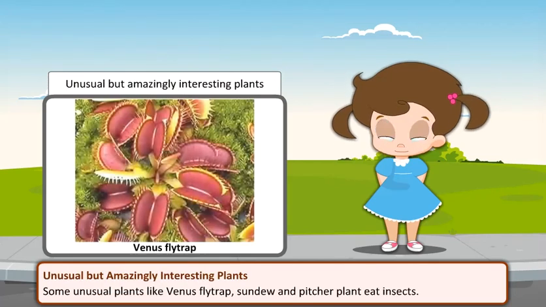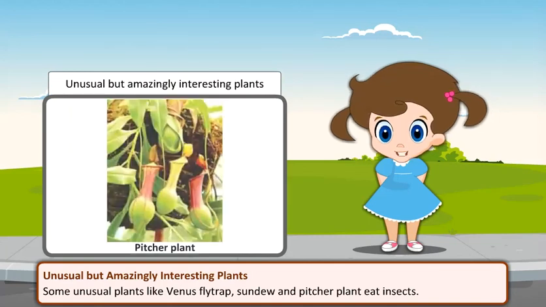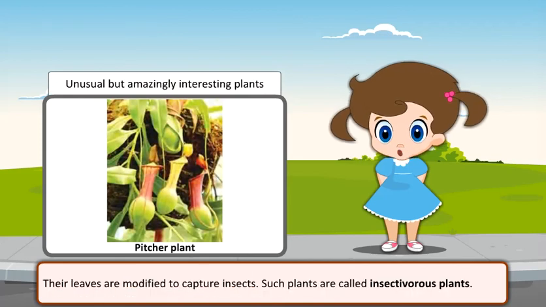Unusual but amazingly interesting plants. Some unusual plants like Venus flytrap, sundew, and pitcher plant eat insects. Their leaves are modified to capture insects. Such plants are called insectivorous plants.